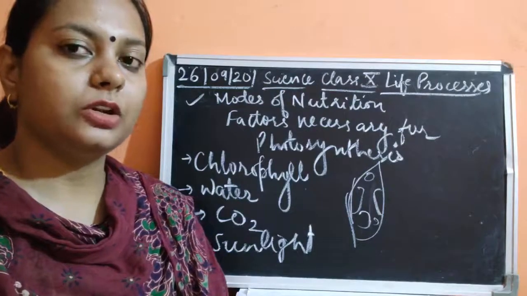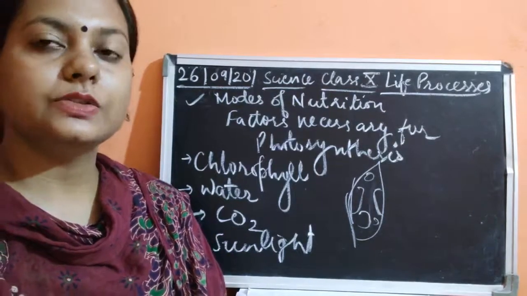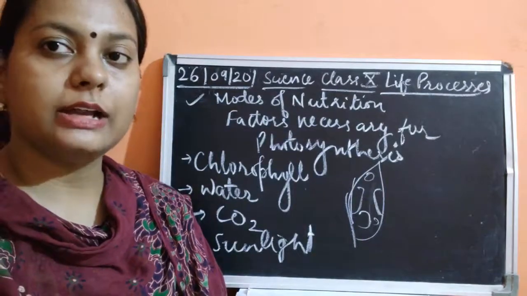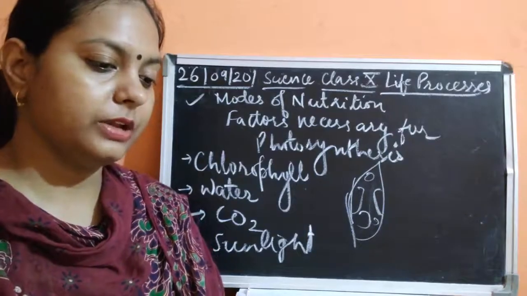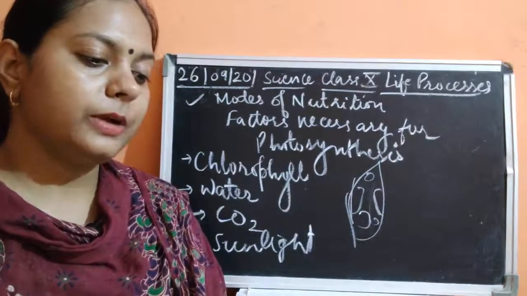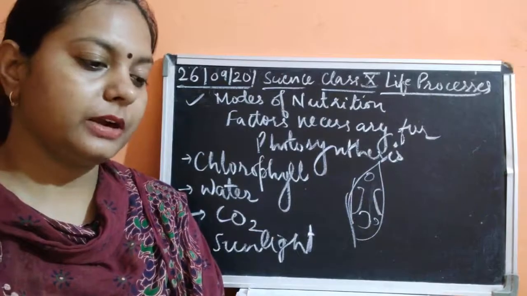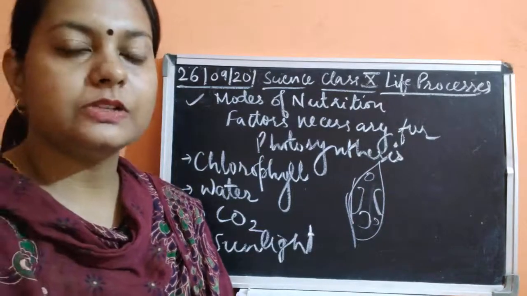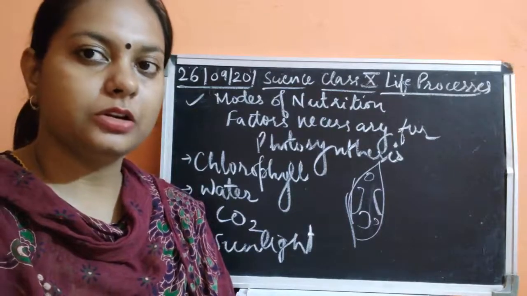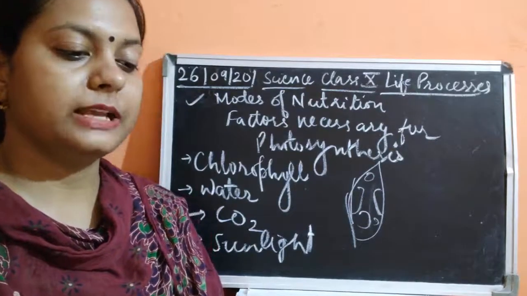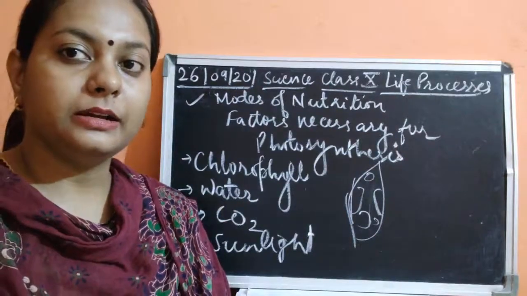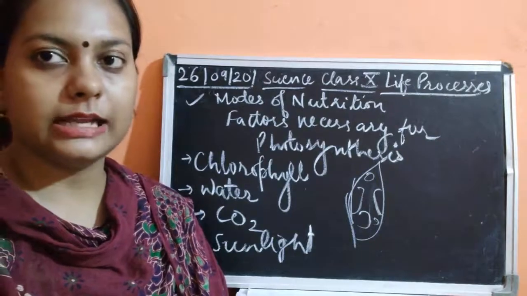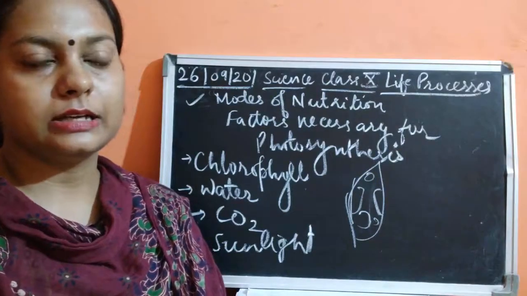It helps in the opening and closing, and it takes in carbon dioxide from the atmosphere and gives out oxygen. Carbon dioxide enters with the help of the stomata, and stomata function as turgor-operated valves. Turgor-operated valves means they are opened and closed because of a force exerted by the material present inside the guard cell: the ions and the water content.